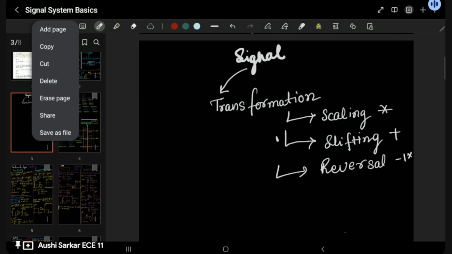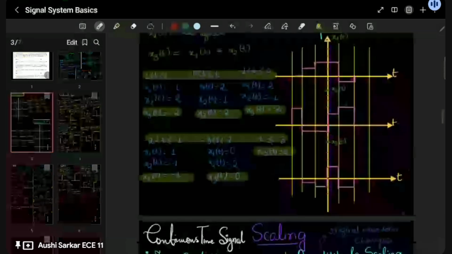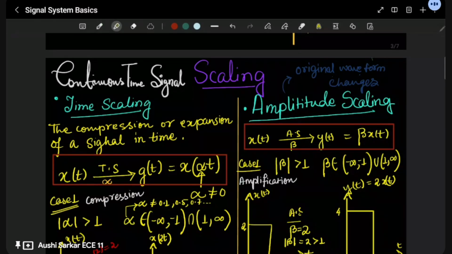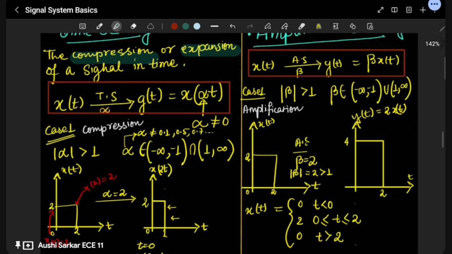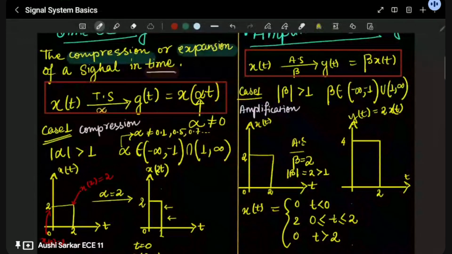So let me take you to the main slides. I hope the slide is clear for you. Here we'll be studying scaling. When we are talking about time scaling, we are basically talking about the compression and expansion of a time signal. What is compression and expansion of a time signal? When I take an example, I think you will understand it better. Just remember the words compression and expansion of a time signal in accordance with time. This is the main word, so mark this word: time.